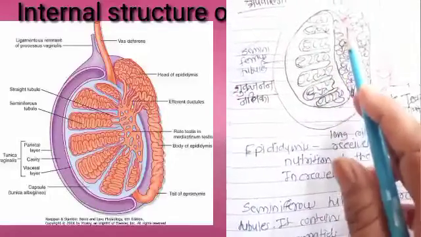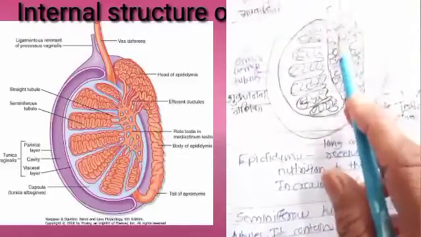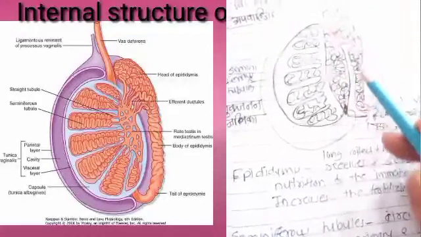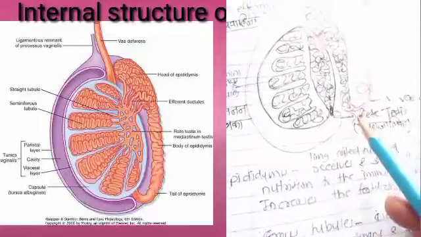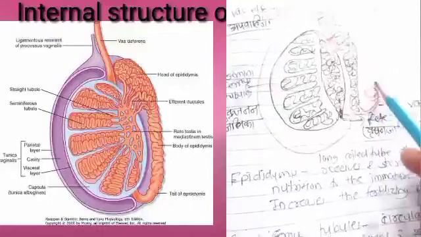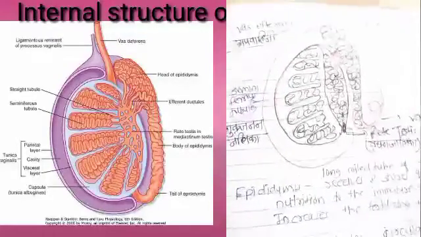From the rete testis they enter into the vas efferens, and from the vas efferens they enter into the epididymis, and from the epididymis they are carried towards the vas deferens.